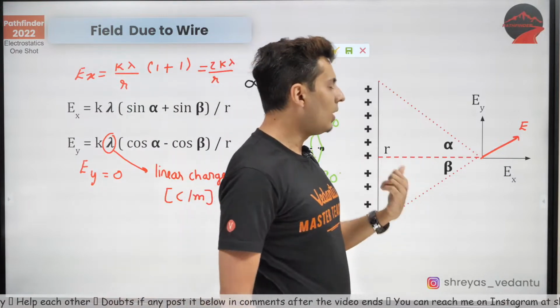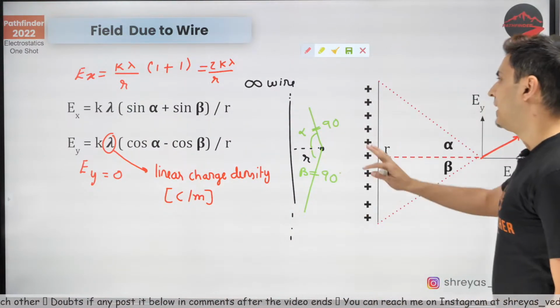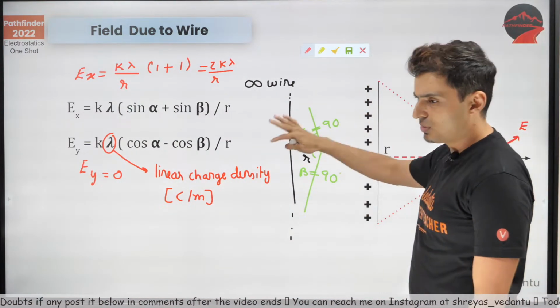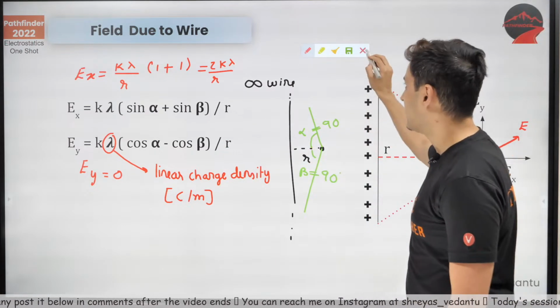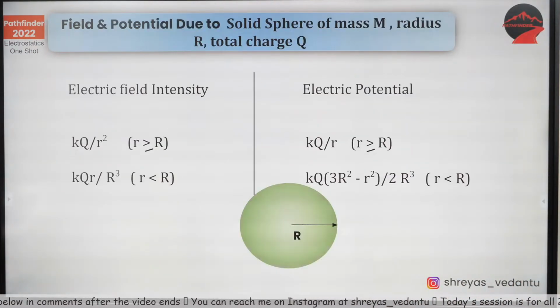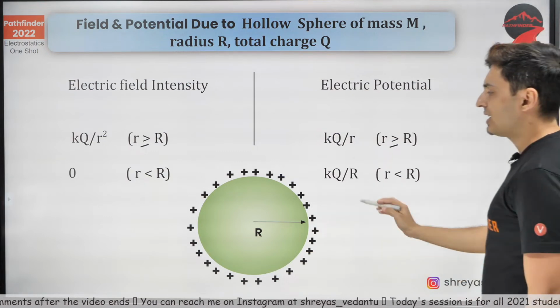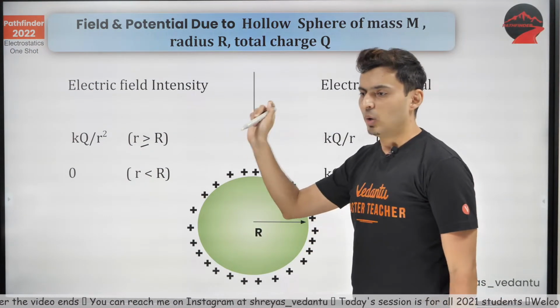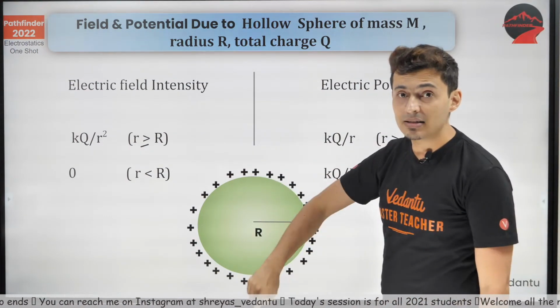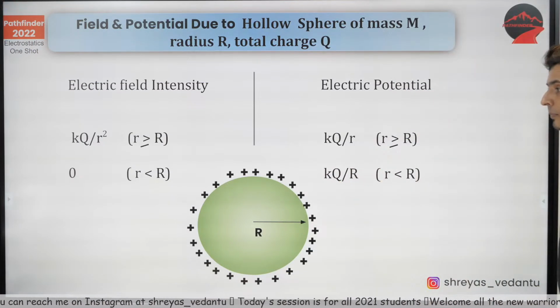So you should remember all these formulas, which one is sine, which one is cos, all of that. Okay. So quickly going through all the formulas. The first formula was for a shell. Shell behaves like a point charge. Inside the field is 0, potential is constant.